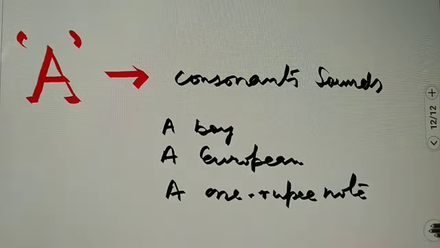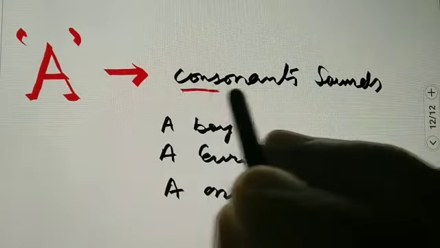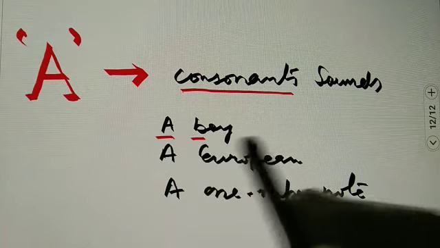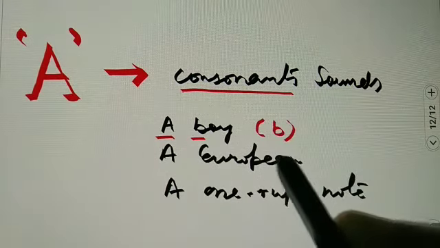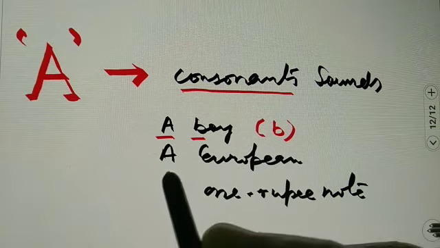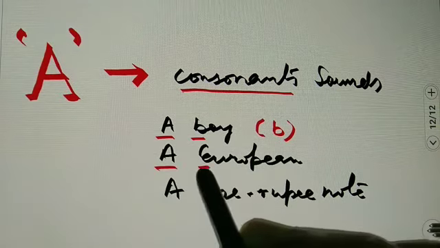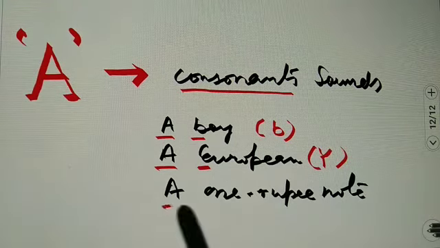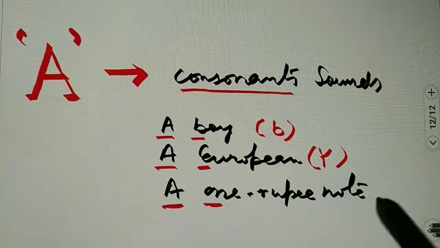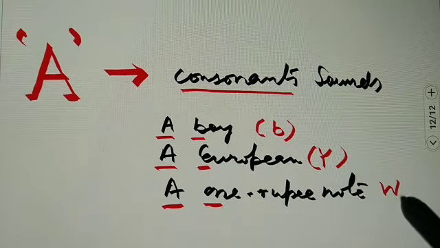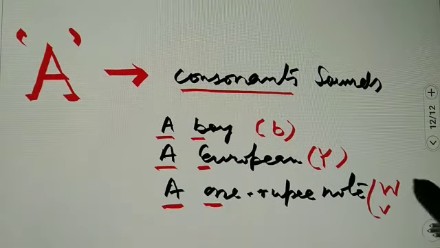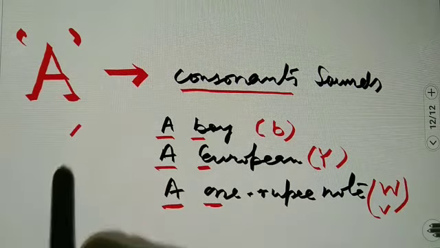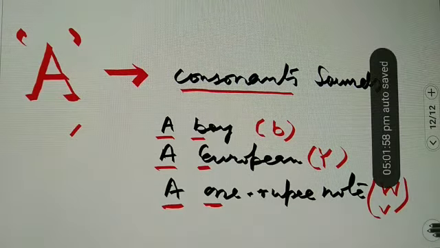Here we know that the sound of B is a consonant. A is used here because the sound of European begins with the consonant Y. Here A is used because the sound of one begins with W or V, we can say consonant. So before the consonantal sounds, the indefinite article a is used.